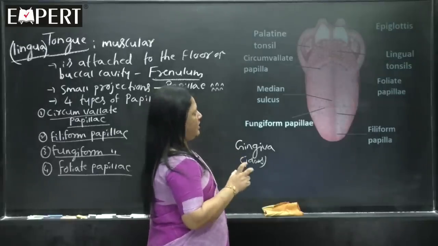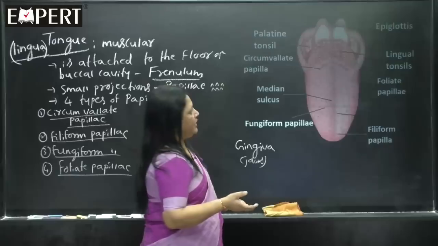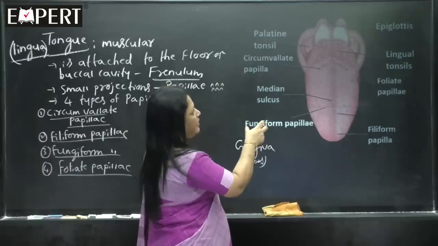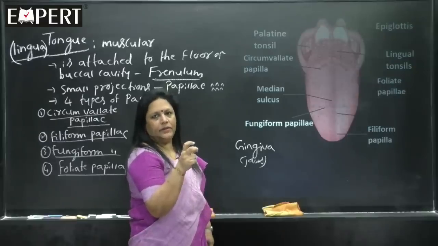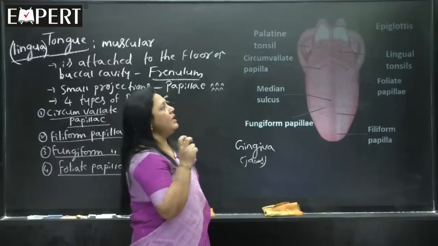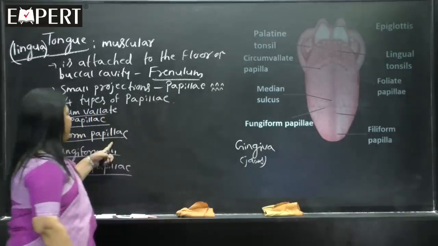Now, we need not learn about the epiglottis. When I teach the pharynx, we are going to learn the epiglottis. So, lingual tonsils, which are the tonsils? Tonsils are lymphoid bodies which are directly attached or related to the tongue, and are called the lingual tonsils. Now we come back to the papillae.